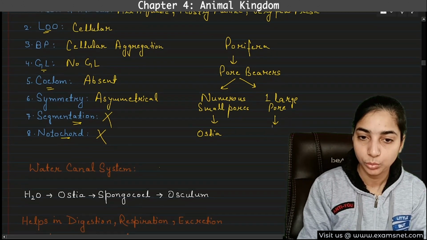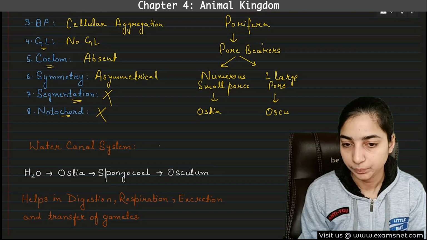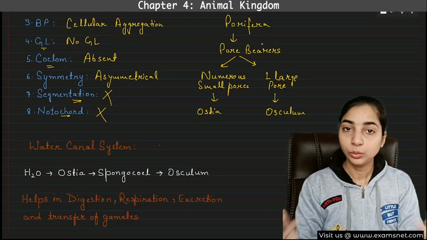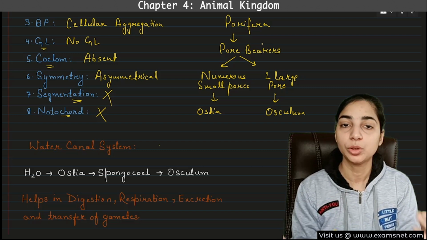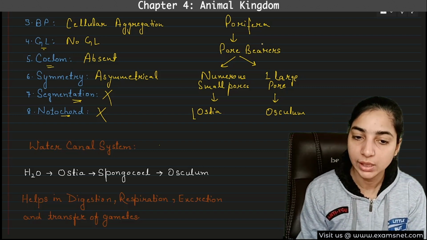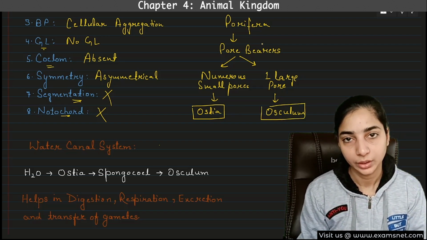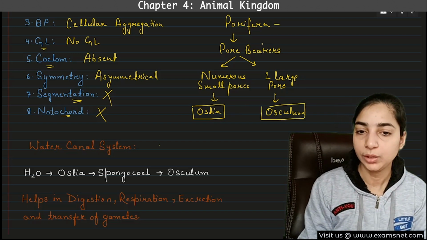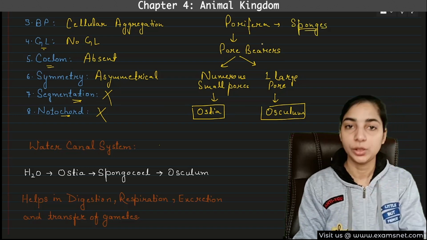So, this is the most important thing about poriferans. This is your osculum. So why are they known as pore bearers? Because all over their body they have different types of pores. There are numerous small pores which are known as ostia, and there is a single large pore that is known as osculum. And these poriferans are also known as sponges. The common name of poriferans is sponges.